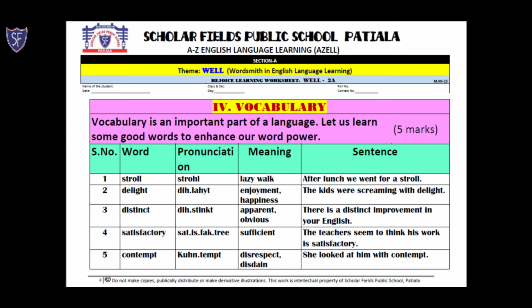We are doing part 4 and 5 in this video. The fourth part is vocabulary. Vocabulary is an important part of a language. Let us learn some good words to enhance our word power. So the first word is stroll.